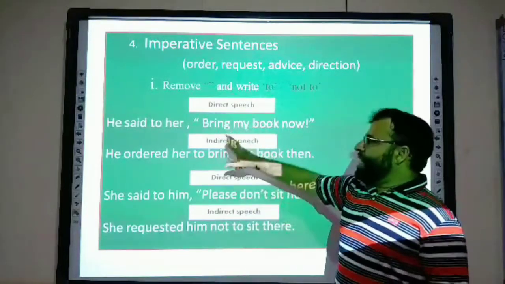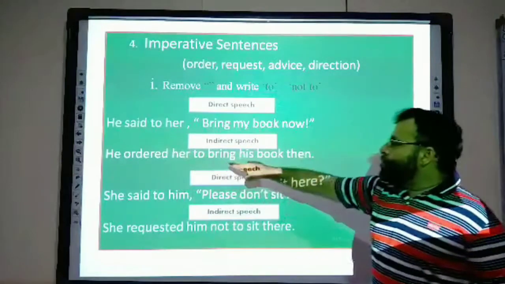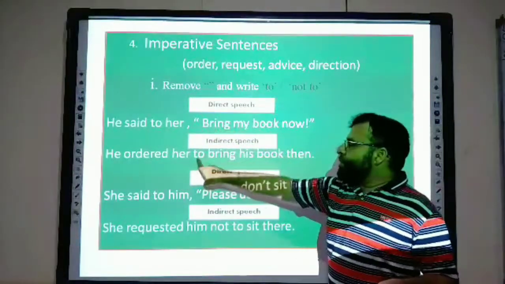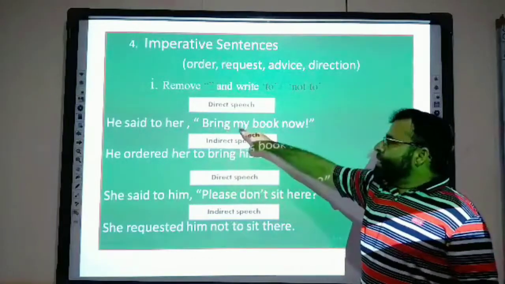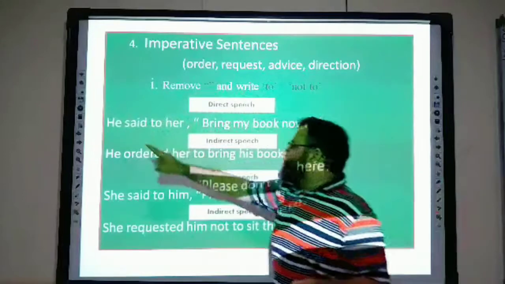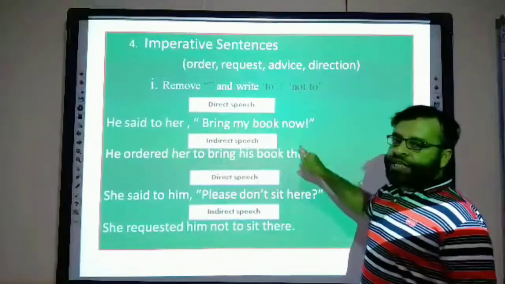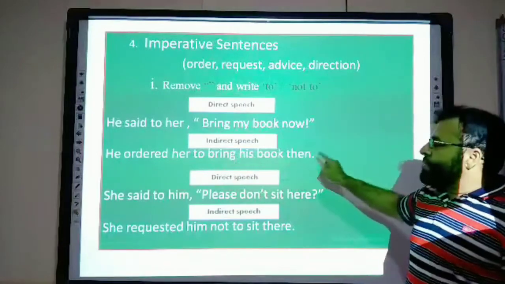Otherwise, we can assume it as an order. So he ordered her, remove the inverted commas and use "to." To bring, no change in the verb form. Here the pronouns will change: first person according to the subject, his book. "Now" will change into "then." So it will become, he ordered her to bring his book then.